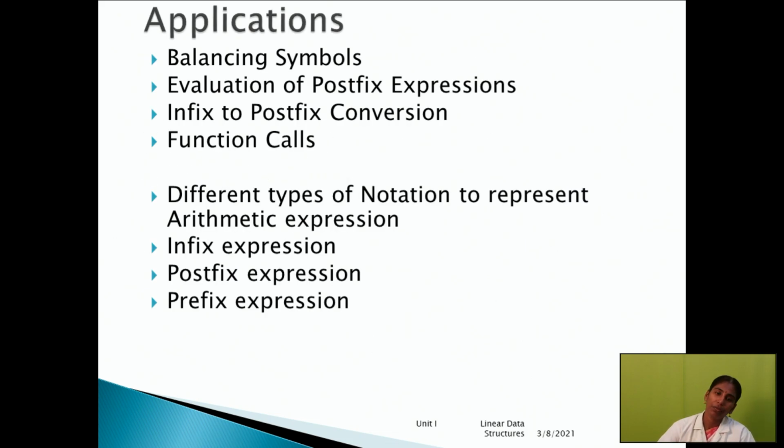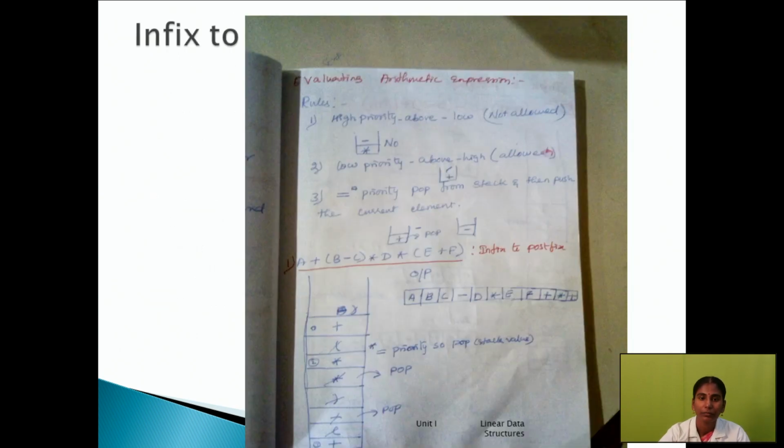So what are the applications of stack? Balancing symbols, evaluation of postfix expression, infix to postfix conversion, and function calls. These are all applications of stacks. And then there are different types of notation to represent arithmetic expressions. This is the main concept of data structures: infix expression, postfix expression, prefix expression. Here is how to evaluate an arithmetic expression.